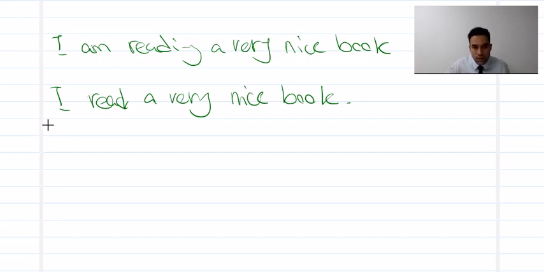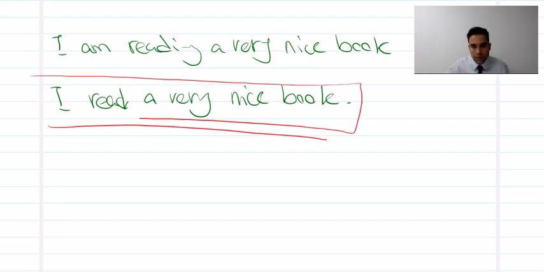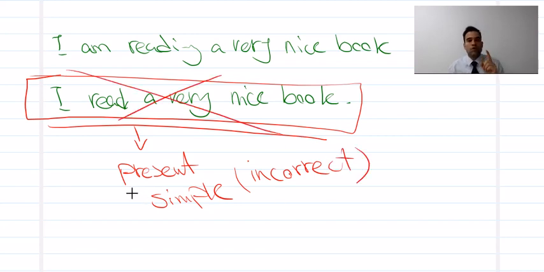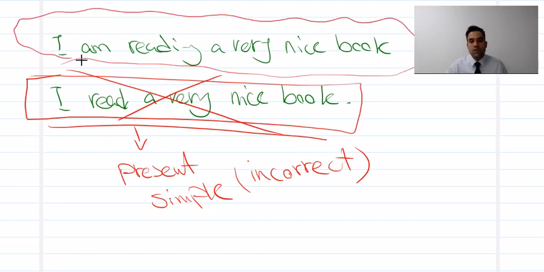This one is present simple, and this one is not true. Incorrect. It is not true. You cannot use present simple here. You have to use this. This one is true, even if you're not doing that activity at the moment. But because it is happening around now, you should use present continuous. This is the first one, okay?